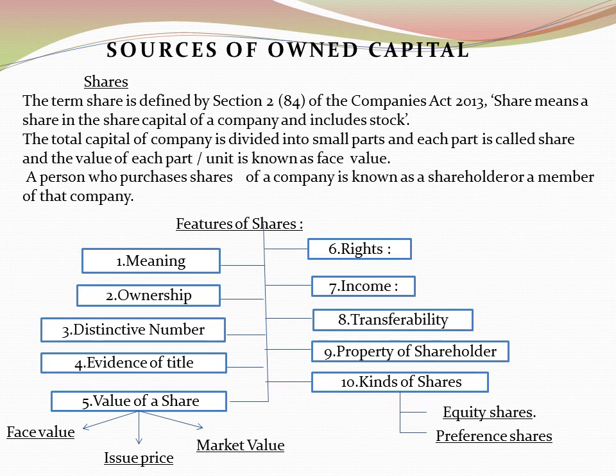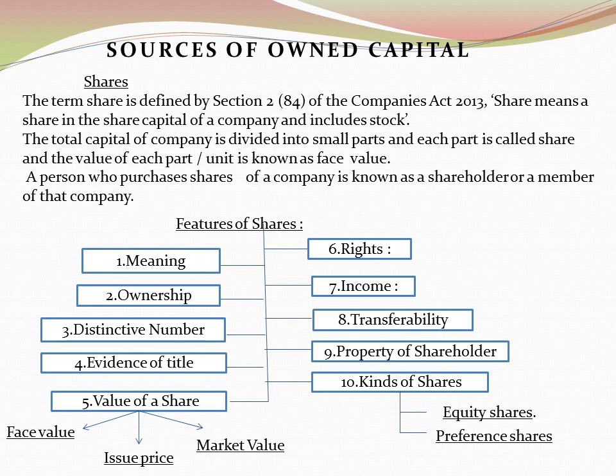Next, transferability. The shares of the companies are freely transferable, which has been provided in the articles of association of the company. Only the public limited companies' shares are freely transferable. In case of a private limited company, there are certain restrictions regarding the transferability of shares. Next, property of shareholders. Shares are a movable property of a shareholder. Means it can be easily moved from one place to another, that is it can be easily sold or purchased, means transferable.